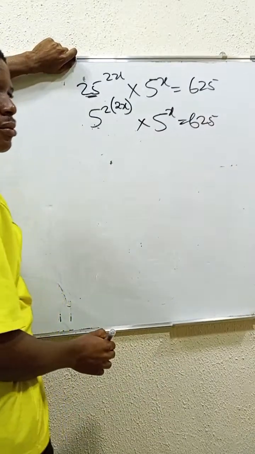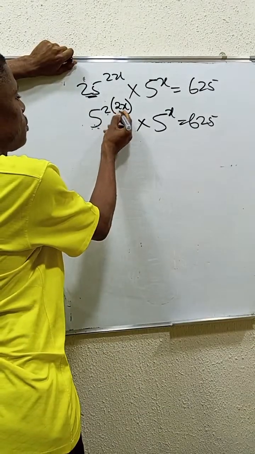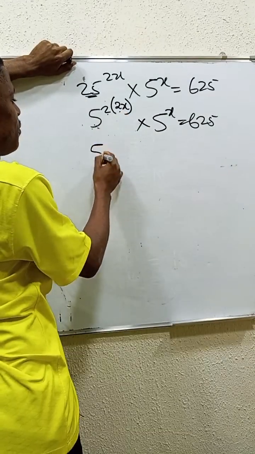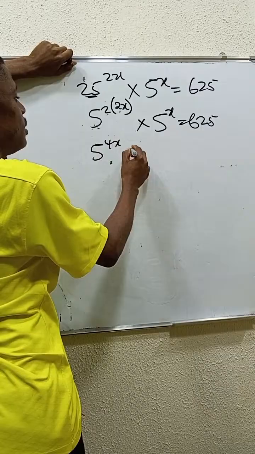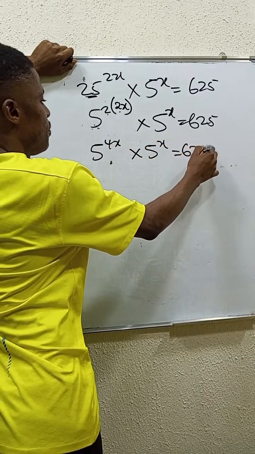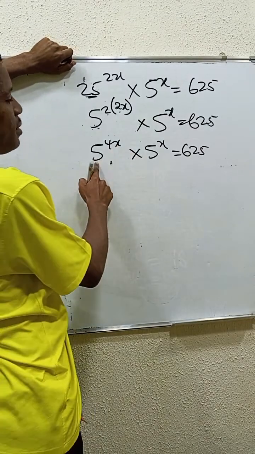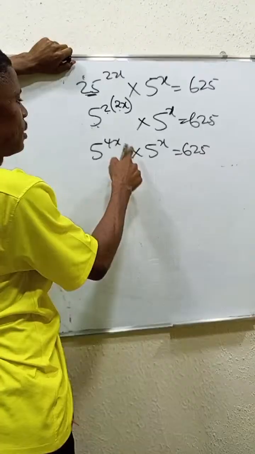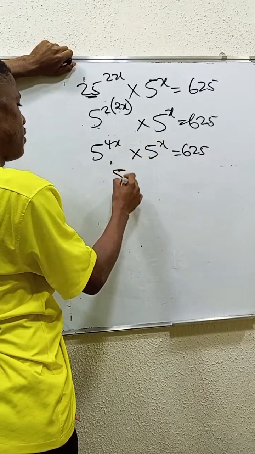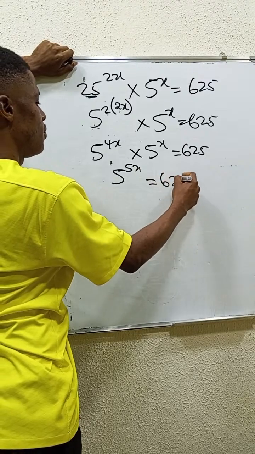So for us to get this is very, very simple. You can see that 2 times 2 is 4. You have it as 5 power 4x, then times 5 power x is equal to 625. When you're multiplying in the same base 5, you add the powers. That's 5 power 5x is equal to 625.